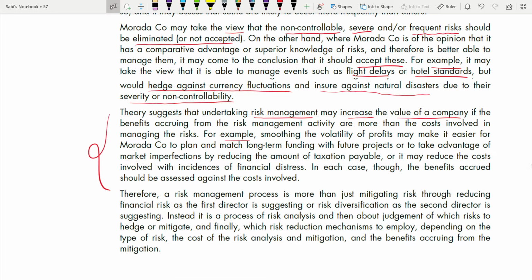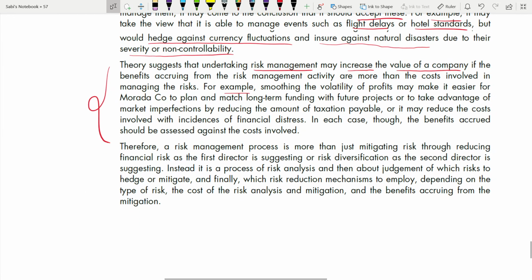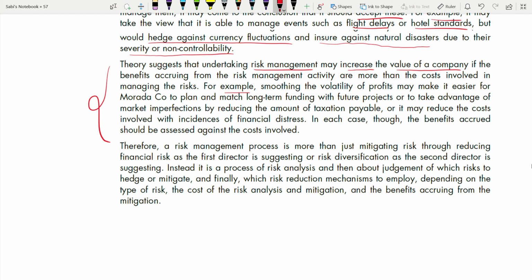Now, the last one. It's like a conclusion you are giving. So therefore, a risk management process is more than just mitigating risk, is it? Yes, it is more than that. You're trying to show that the risk management process is more than mitigating risk. That's why you talked about risk management process and mitigating risk, diversification and hedging risk and all. Through reducing financial risk as the first director is suggesting. How? Through mitigating risk.